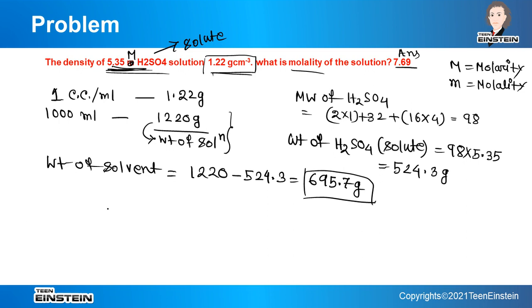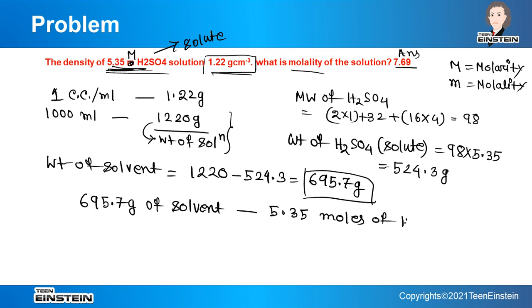Fine. So we can now write, in 695.7 gram of solvent, there is presence of 5.35 moles of solute, moles of H2SO4, which is solute here.